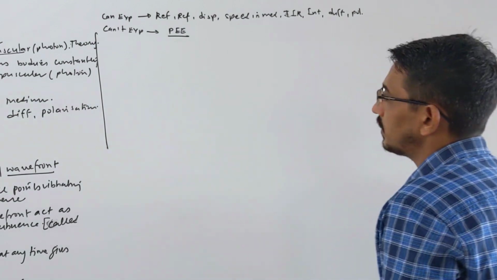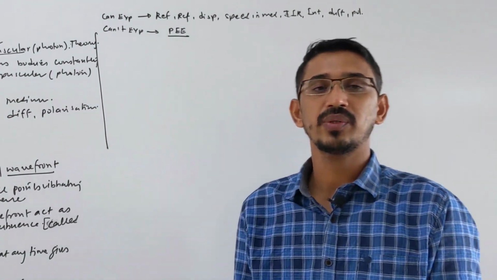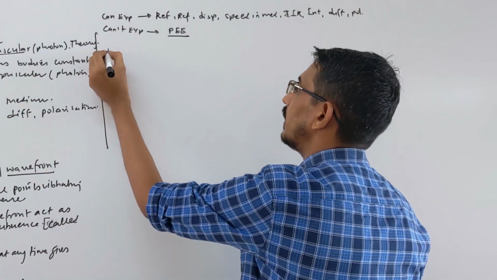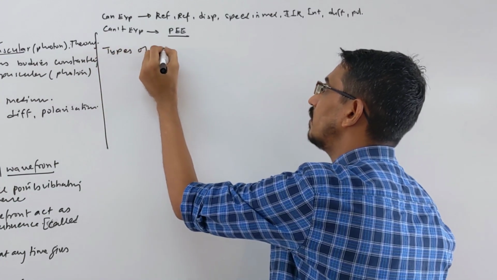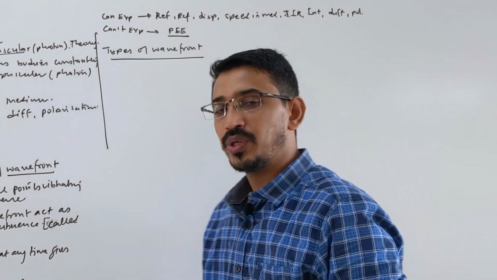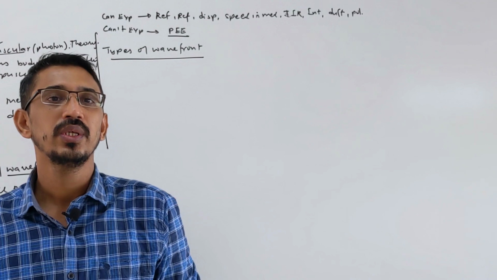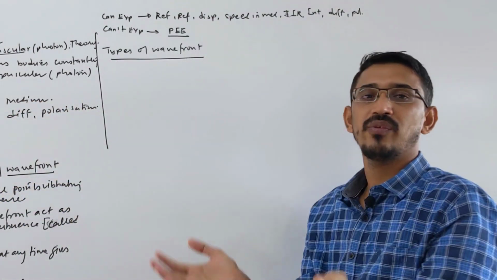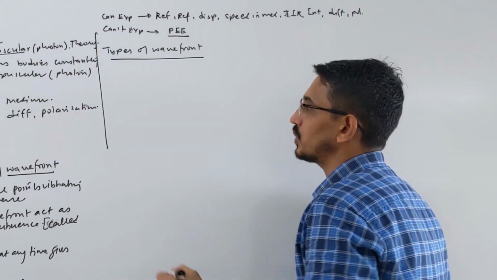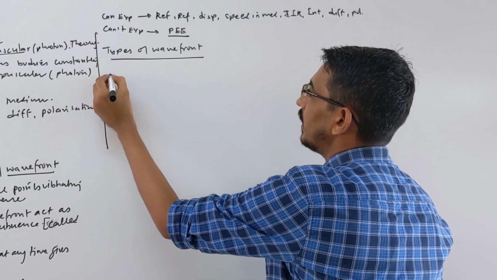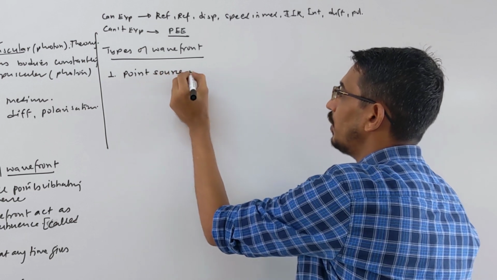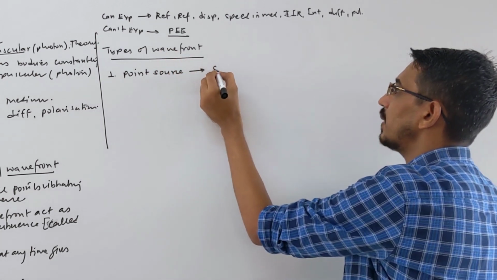Then a small thing to talk about is what types of wavefronts we have. Depending upon the type of source, we have different types of wavefronts. A small point I'm writing here: types of wavefront. Suppose you have a point source. Then what type of wavefront will you get? You get a spherical wavefront around it, like a small bulb or a star placed very far, which looks like a point source. So a point source will produce a spherical wavefront.